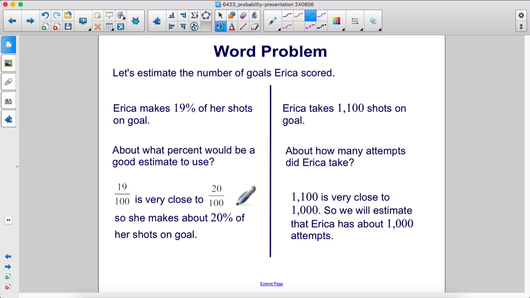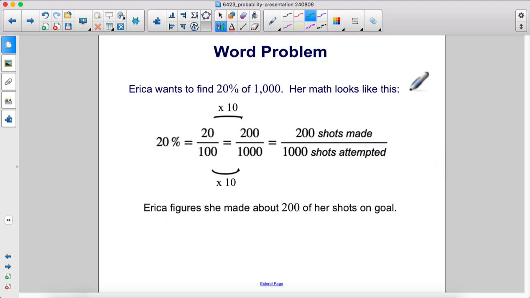She makes about 20% of her shots on goal. And 1,100 is very close to 1,000. So let's estimate that she has about 1,000 attempts. Erica wants to find 20% of 1,000.